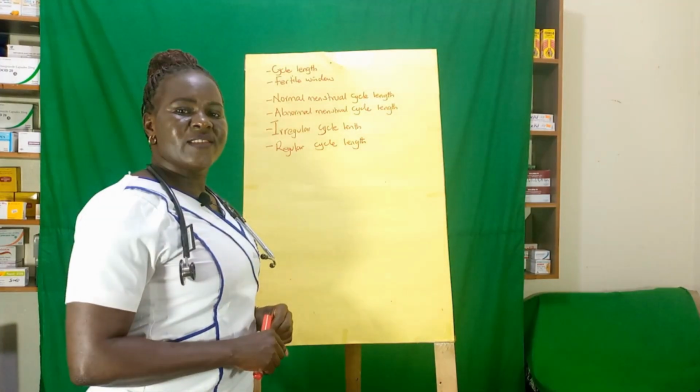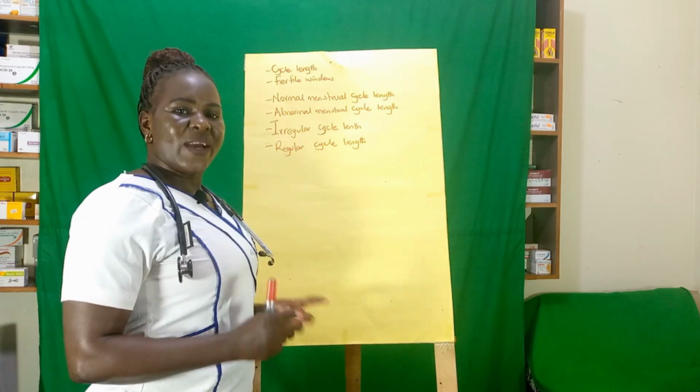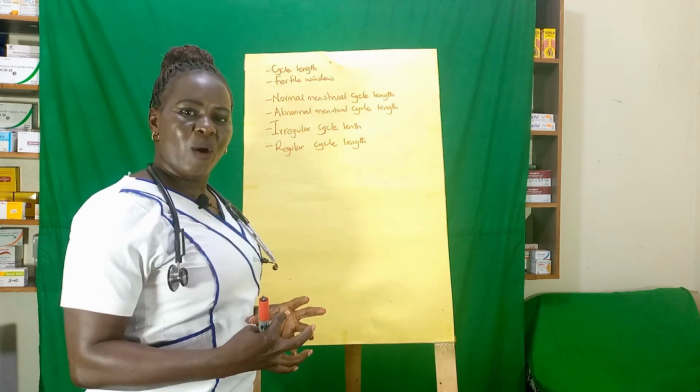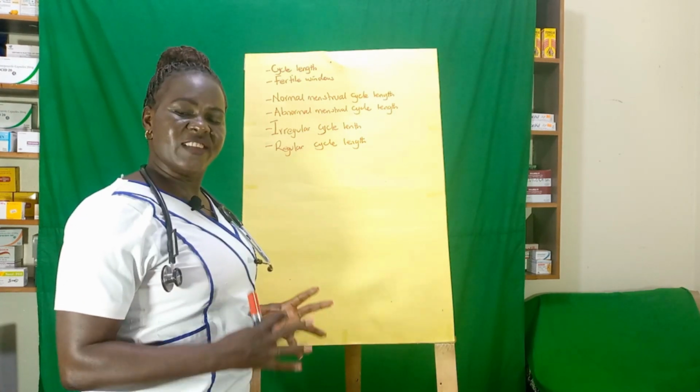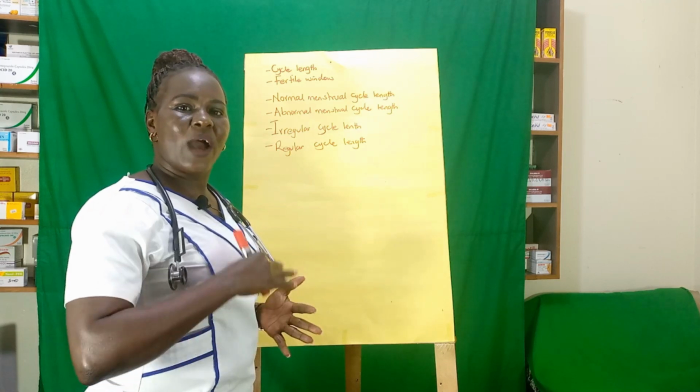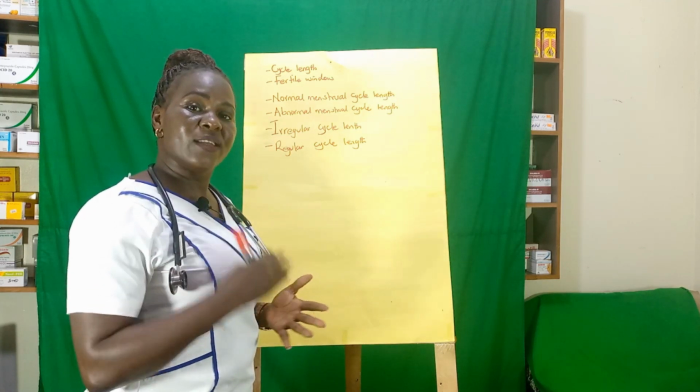The second one is fertile window. Fertile window refers to the days in a month that a lady is able to conceive. There are few days in a month that a lady is capable of conceiving. There are also other days that are called safe days.